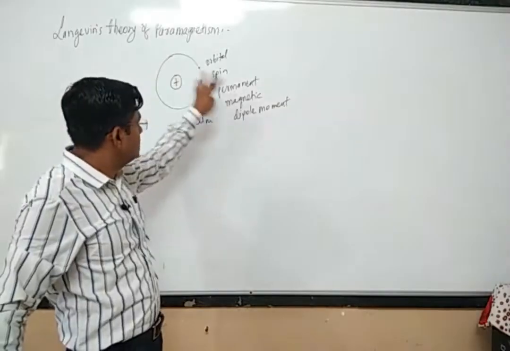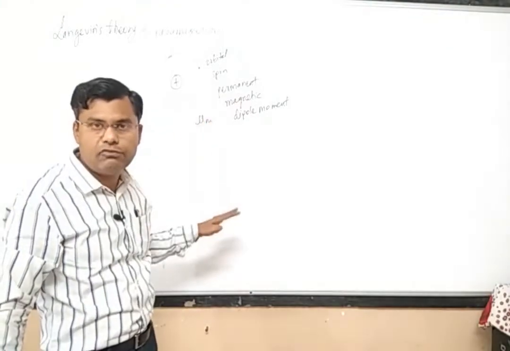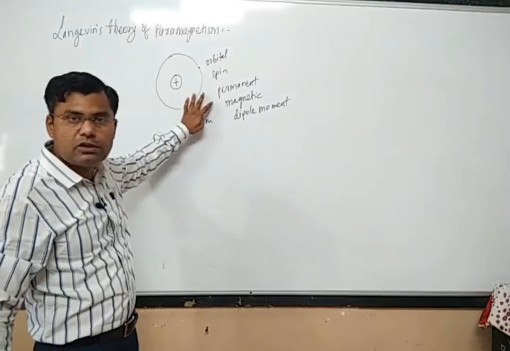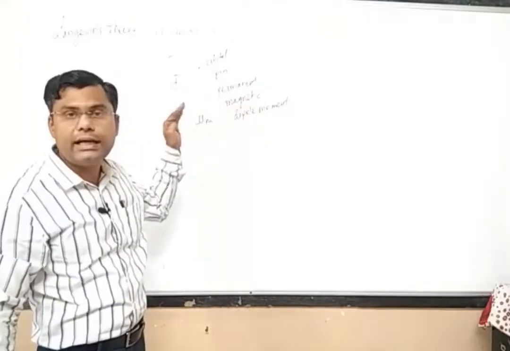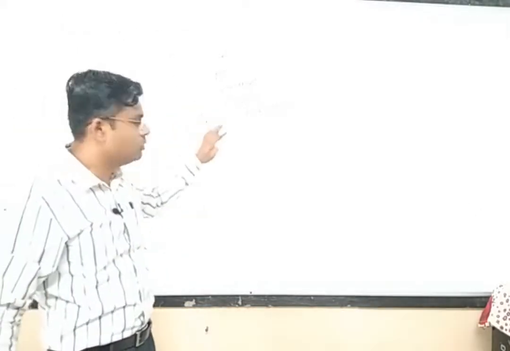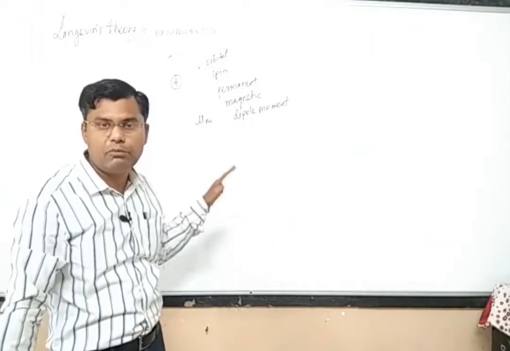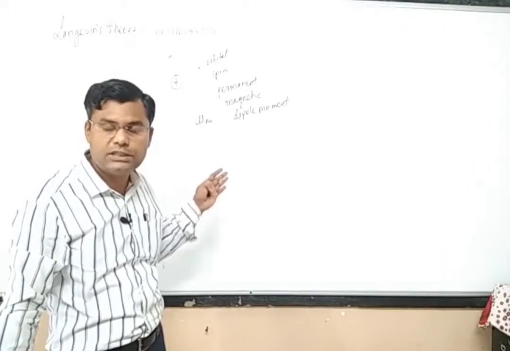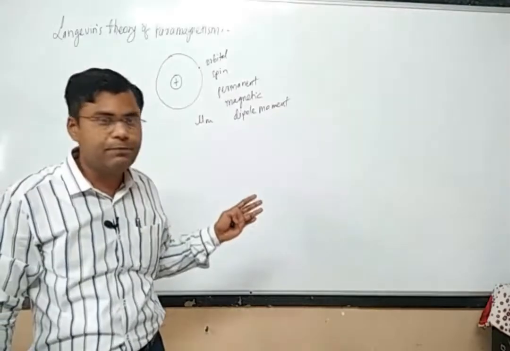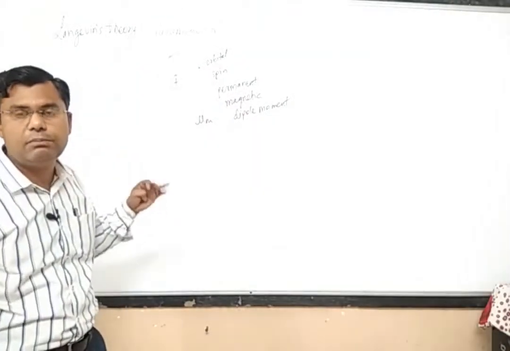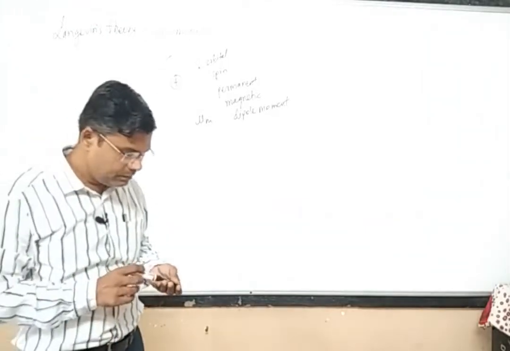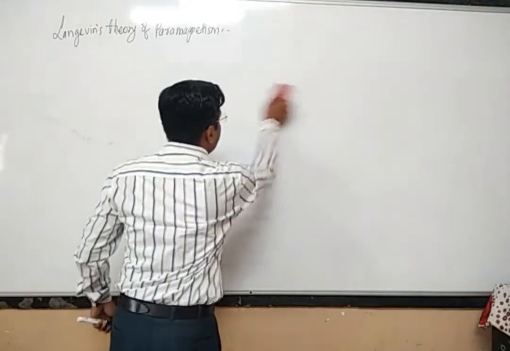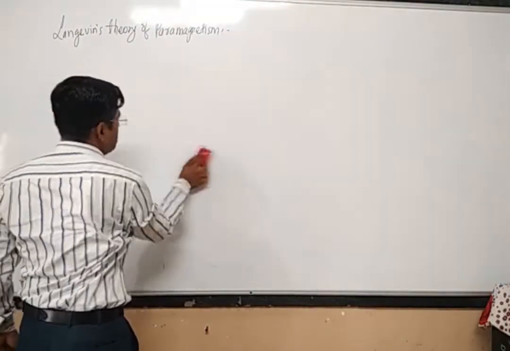But when such a substance is kept in an external magnetic field, then in the presence of the field some of the dipole moments of the atoms will be aligned in the direction of the external magnetic field, and the substance will have a net magnetic dipole moment in that direction. Now what is the theory behind the origin of paramagnetism, that we are going to see. Langevin has derived a formula for the paramagnetic susceptibility.